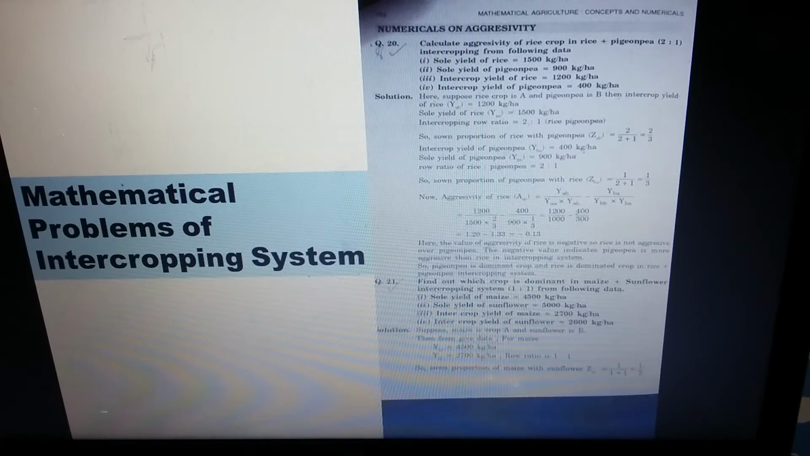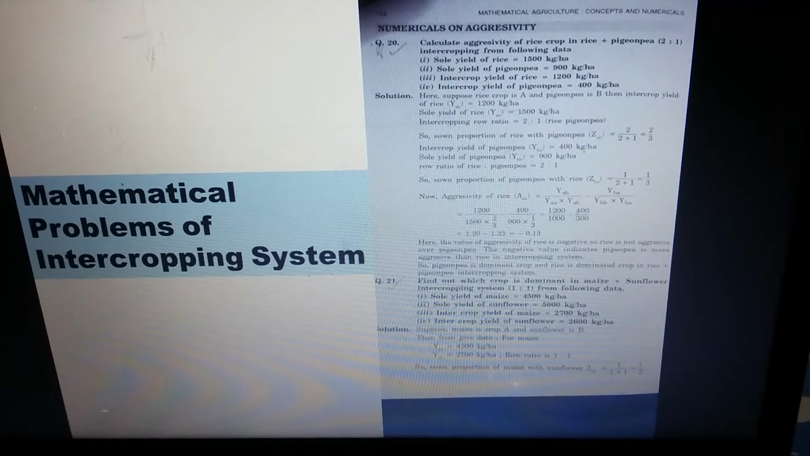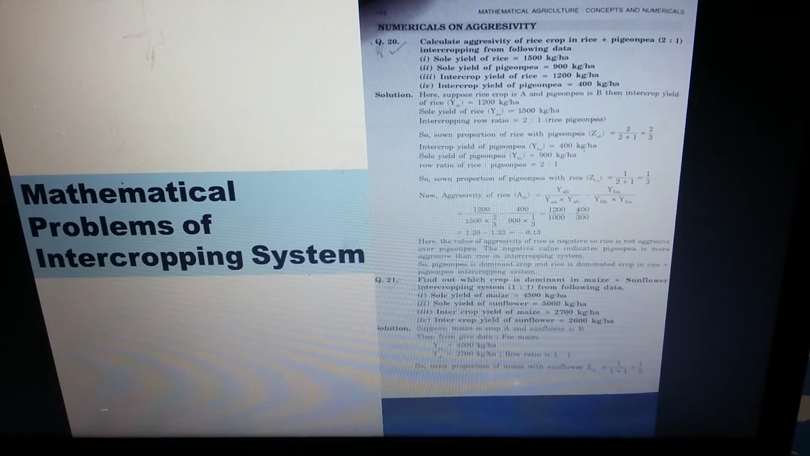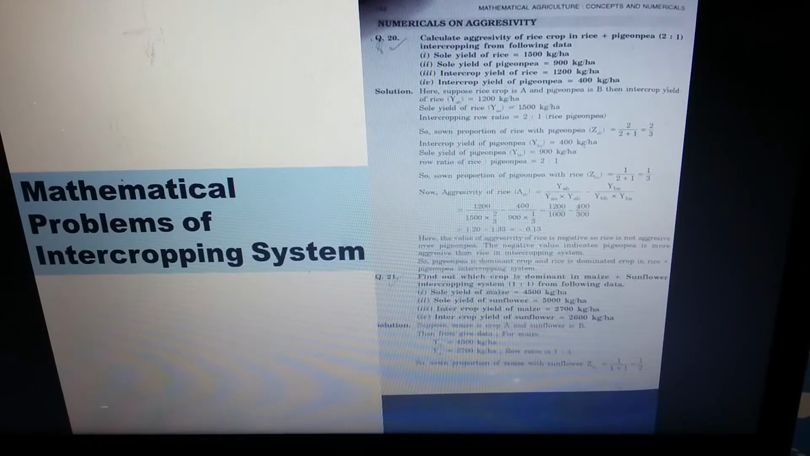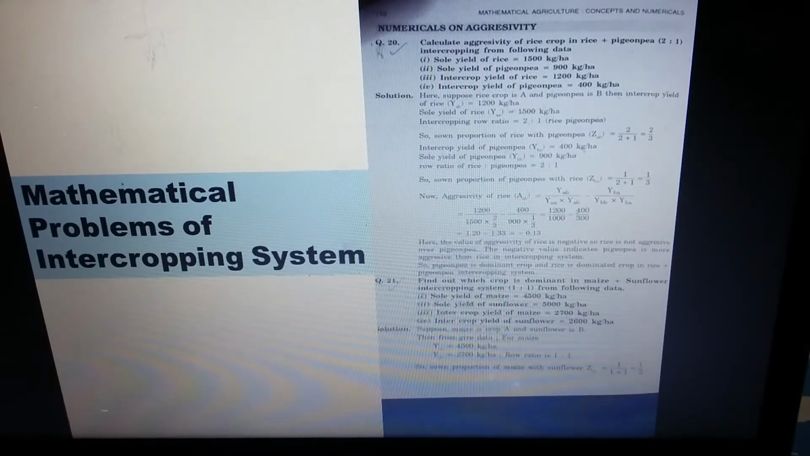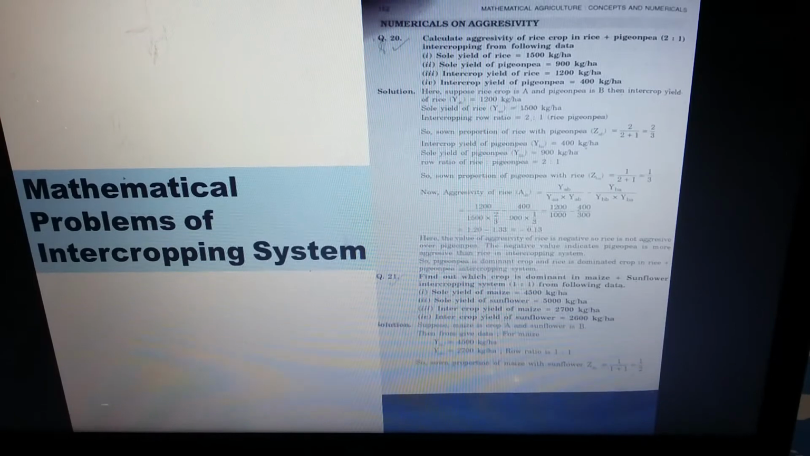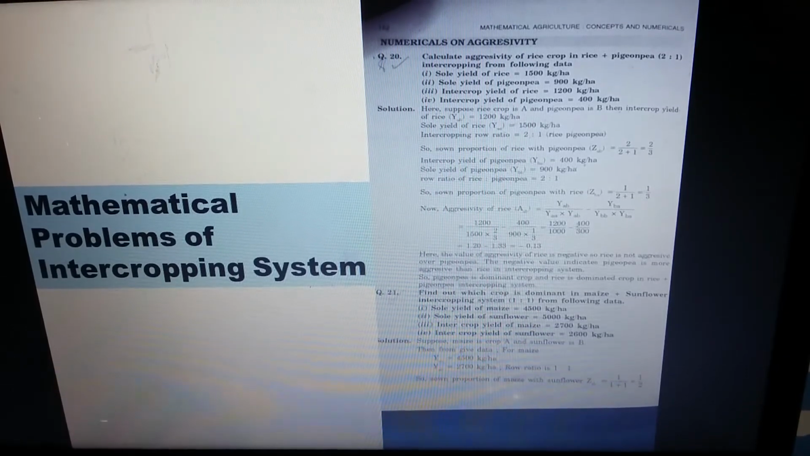So according to the aggressivity formula, aggressivity of the maize is equal to YAB by YAA into ZAB minus YBA by YBB into ZBA. So 2700 divided by 4500 into 1 by 2, minus 2600 divided by 5000 into 1 by 2. So we will get 2700 divided by 9000 minus 2600 divided by 10000. So we will get the aggressivity value, that is 0.16.